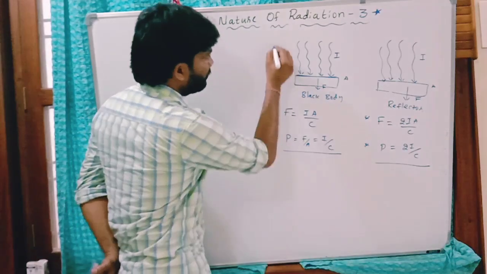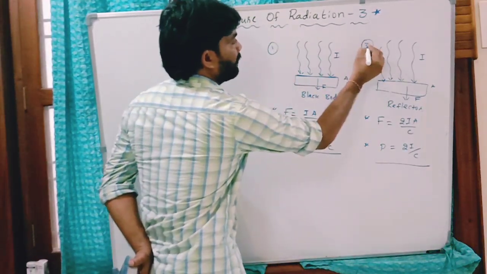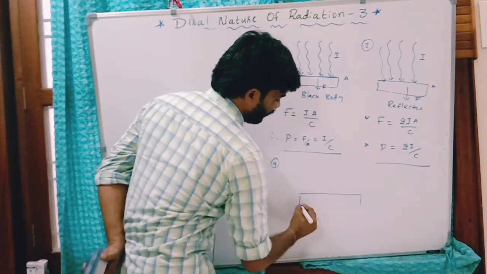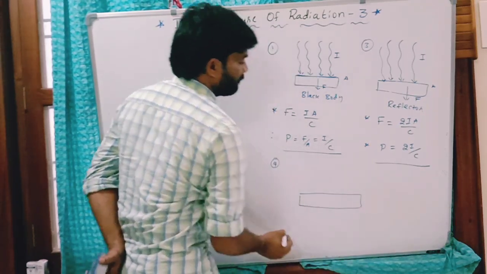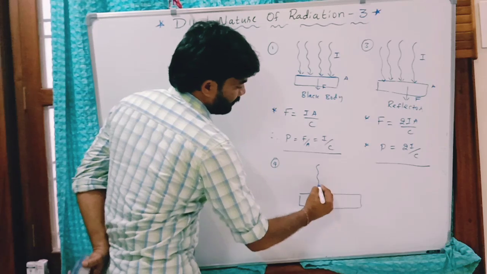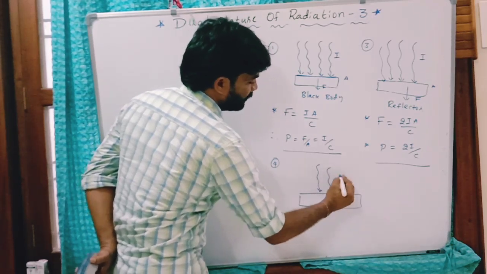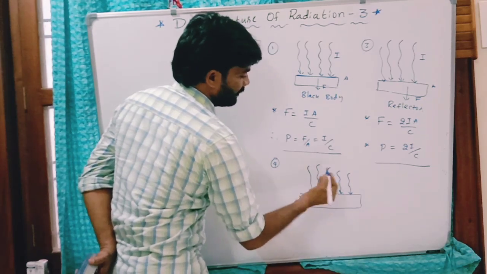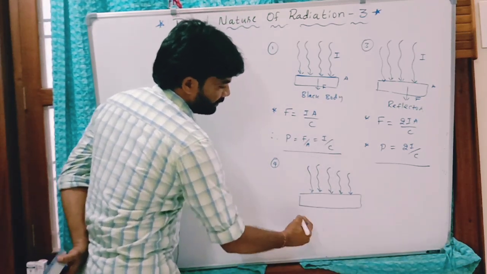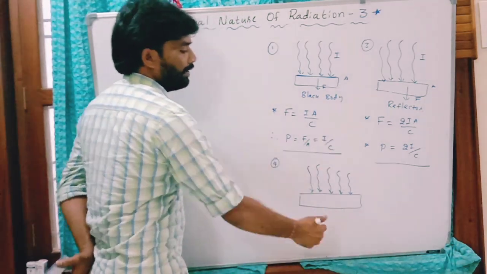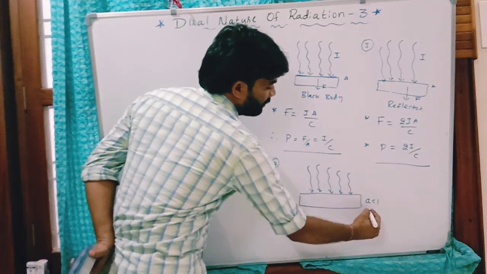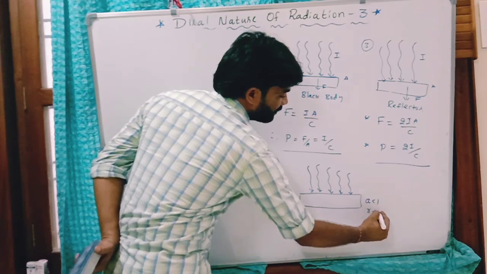Practically, most bodies are neither perfect reflectors nor perfect absorbers. But if it is a surface which absorbs radiation partly, some part is absorbed and the remaining is reflected. The absorption coefficient is A, which is less than 1, and the reflection coefficient, R, is also less than 1.